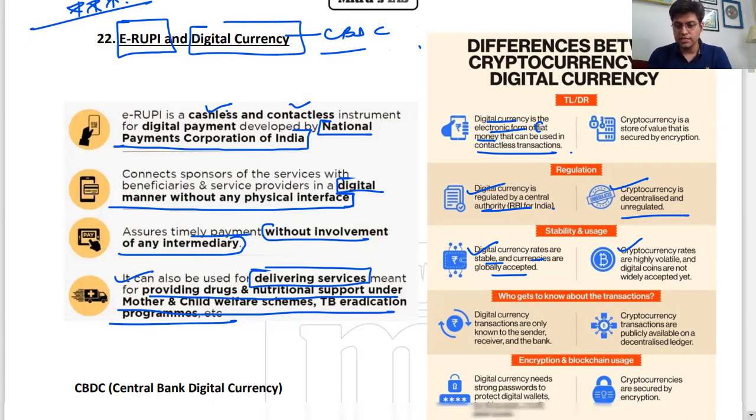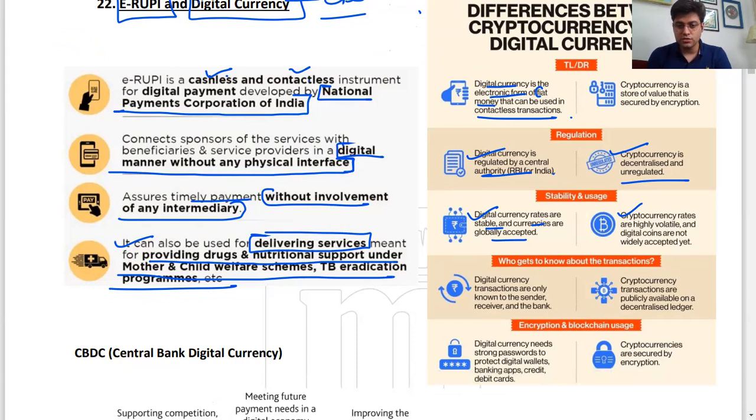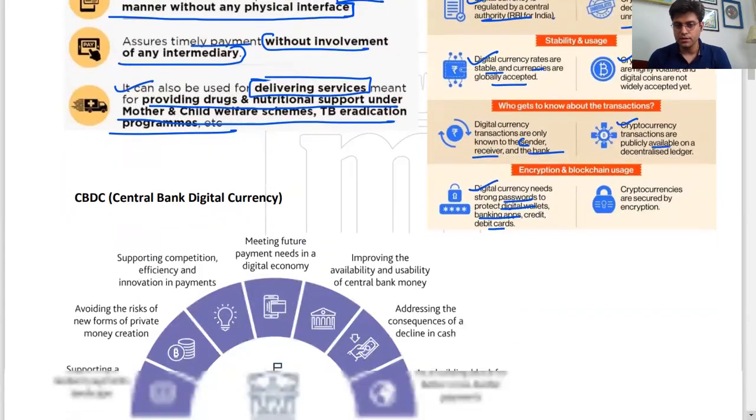Who gets to know about the transaction? Digital currency transactions are only known to the sender, receiver, and the bank. Whereas cryptocurrency transactions are publicly available on a decentralized ledger, right? Digital currency needs strong passwords to protect digital wallets, banking apps, credit and debit cards, right? Whereas cryptocurrencies are secured by encryption.